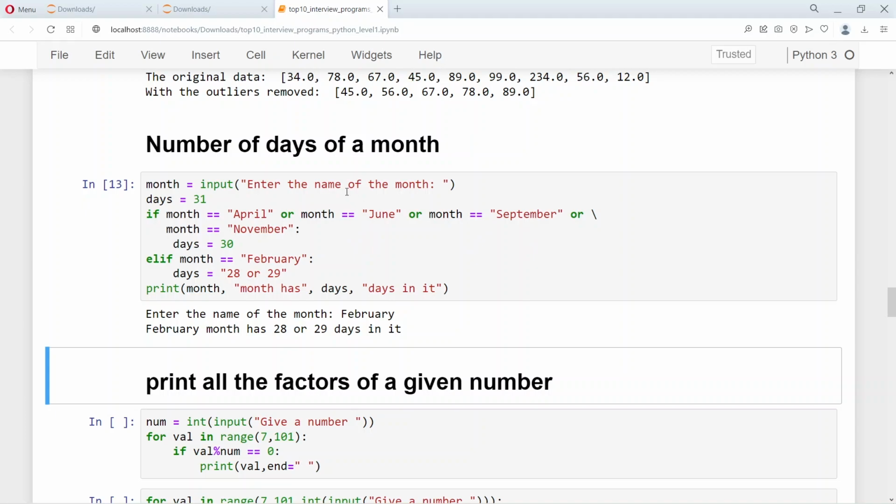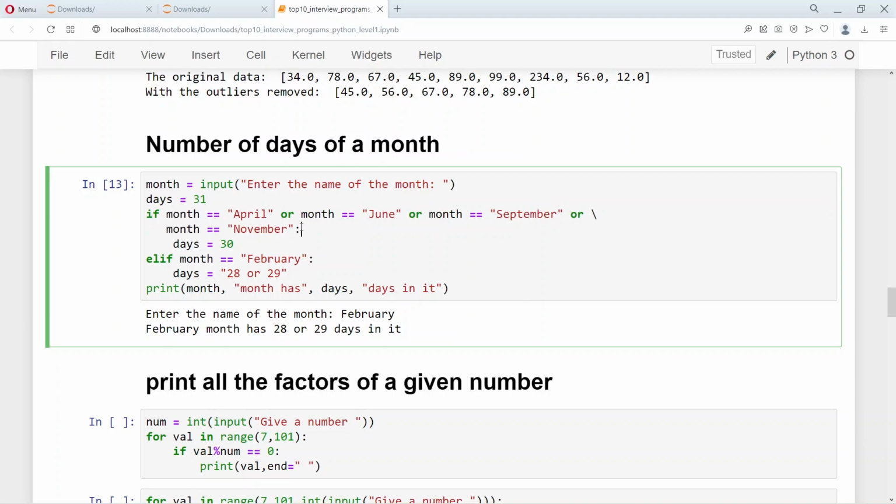So the way it is done is, we assume that many of the months have 31 days. Most of the months have 31 days. Only 4 months, which are April, June, September and November, have 30 days. And February has 29 or 28 days, depending on whether it's a leap year or not. The rest of the 7 months in a year have 31 days. So I have taken 31 as the default value here, because the maximum number of months have 31 days.